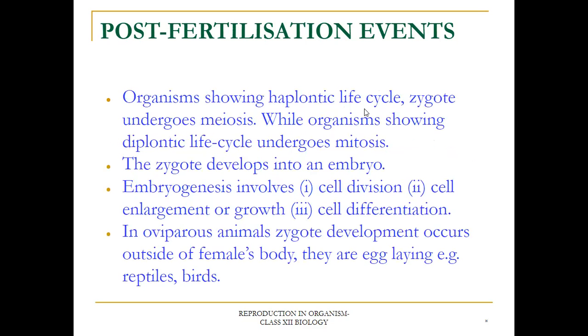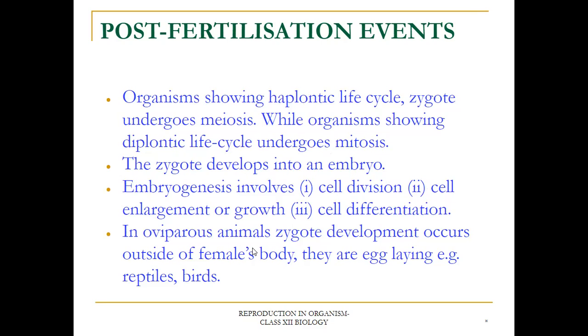In organisms showing a haplontic life cycle, the zygote undergoes meiosis, and in a diplontic life cycle, the zygote undergoes mitosis. Zygote develops into the embryo.